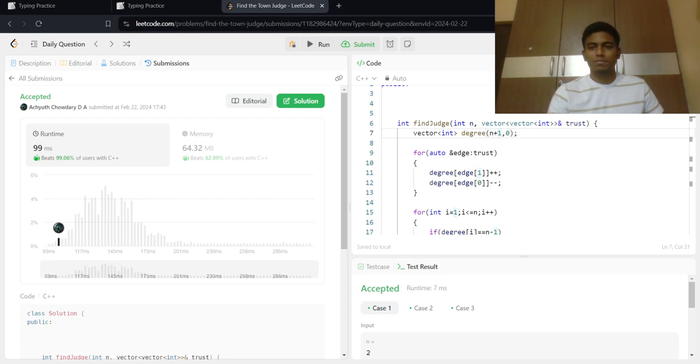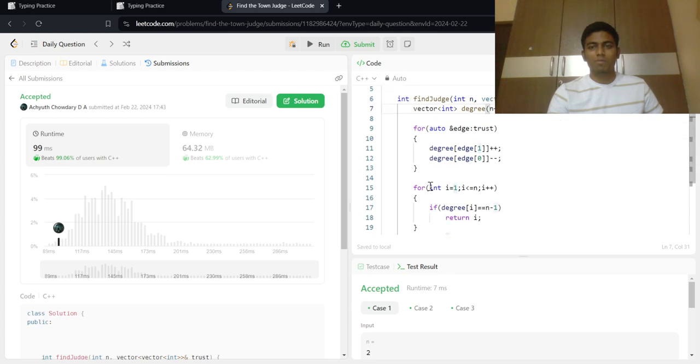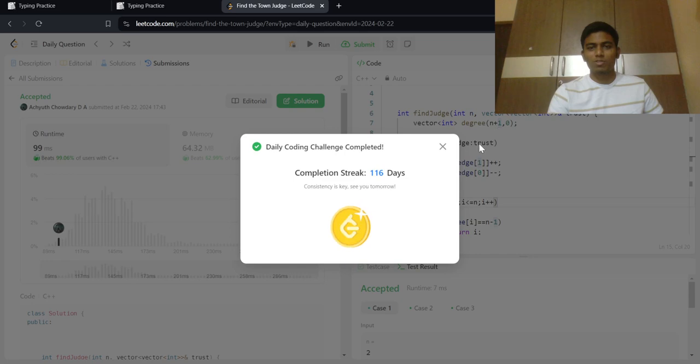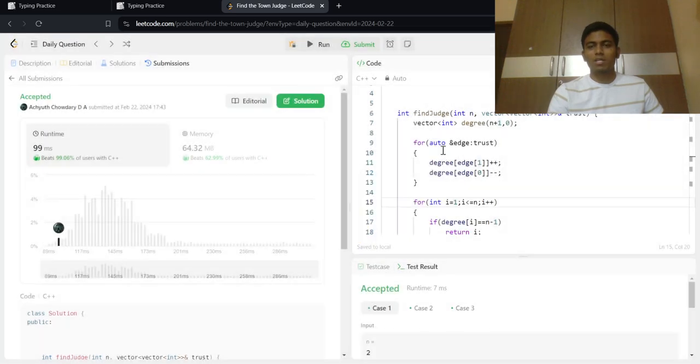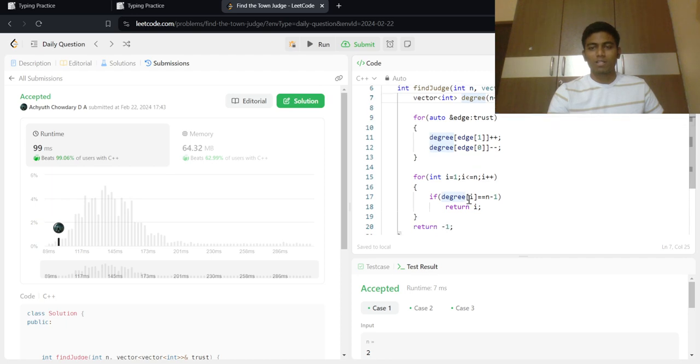If we see the time complexity, it is going to be big O of n, and the space complexity is going to be big O of n itself, because we are using extra space which is big O of n. And as we are going through one for loop, incrementing i plus plus, the time complexity is big O of n.